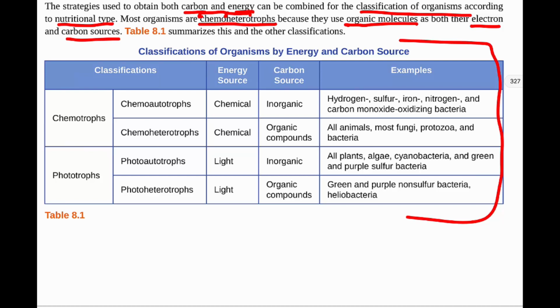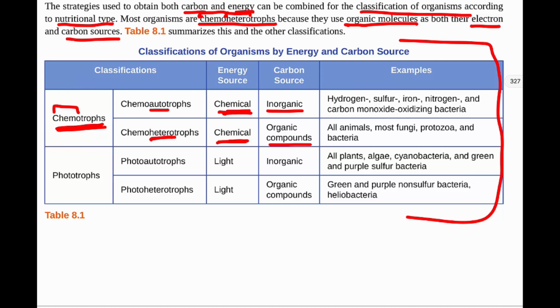So we have our chemotrophs, for example, those that break down chemical bonds to get energy. So here, that's why both of these under the chemotrophs have energy sources that are chemical bonds that are broken down. And then we can classify further as chemoautotrophs, meaning the carbon comes from themselves, from inorganic places like carbon dioxide, or chemoheterotrophs. So again, chemo, meaning the energy source comes from the breakdown of chemical bonds, and then hetero, meaning the carbon comes from somewhere else, so from organic compounds, for example.